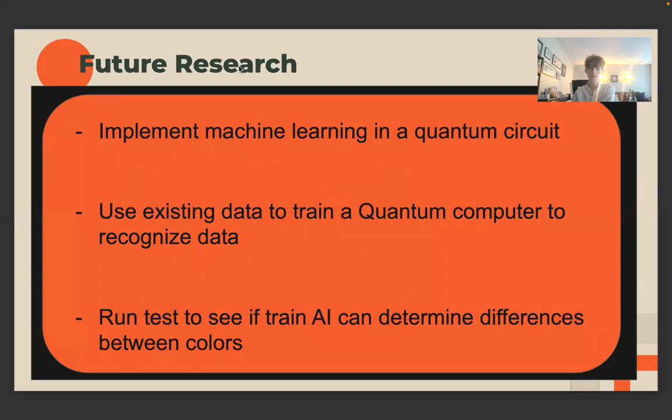For future research, I would like to implement machine learning in a quantum circuit, use existing data to train a quantum computer to recognize data, and run tests to see if the AI can utilize the data we have now and tell the differences between colors.